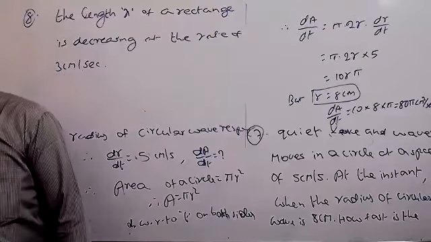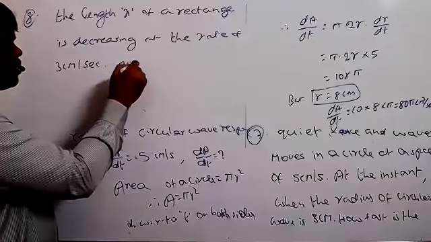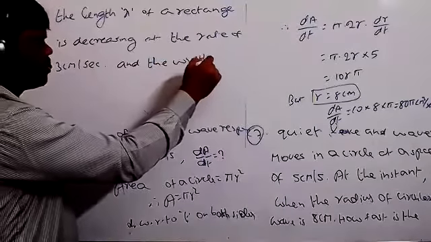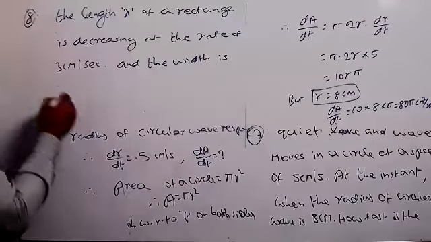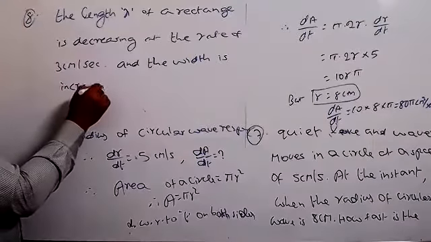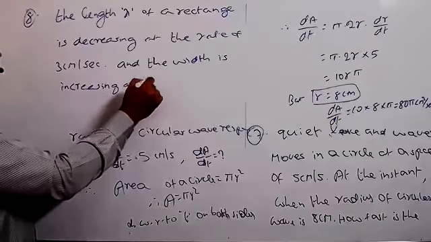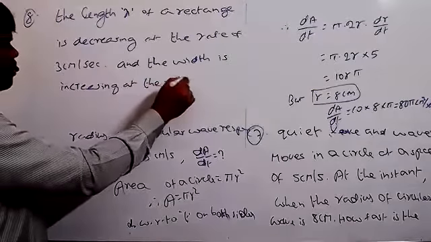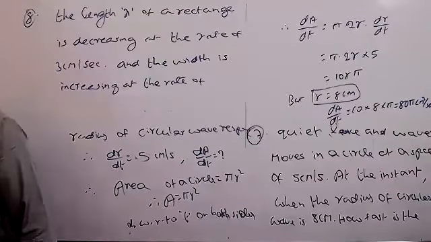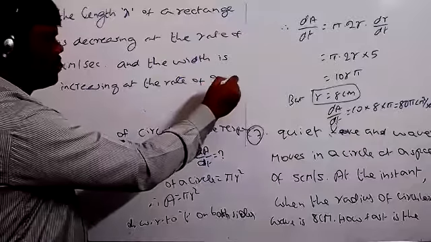Full stop. And the width is increasing at the rate of 2 centimeter per minute.